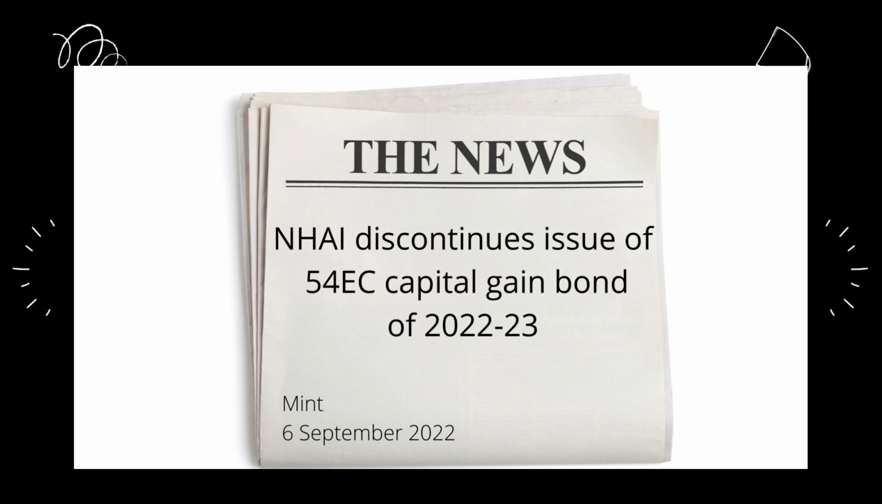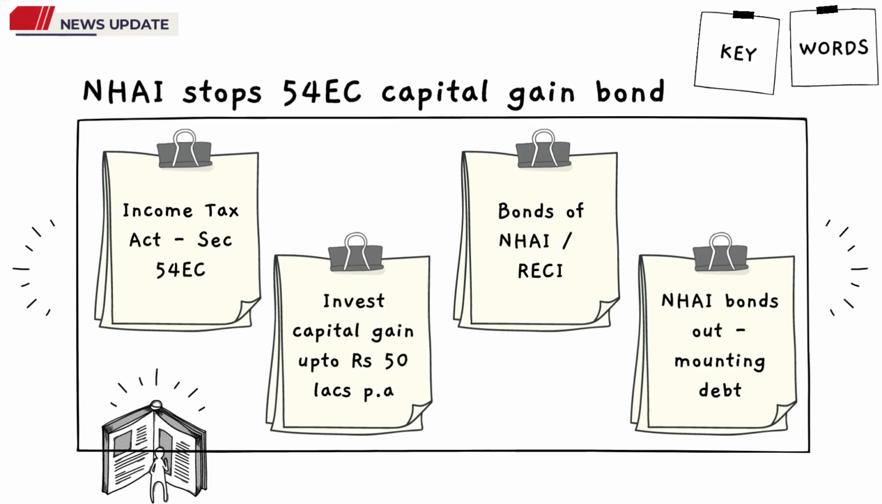We saw the news about bonds inclusion here. Now there is a news about bonds exclusion. Do you recollect reading about Section 54EC in the Income Tax Act? This is one of the sections that gives capital gains exemptions when the capital gains are invested in the bonds of National Highways Authority of India or the bonds of Rural Electrification Corporation of India or some other notified bonds.